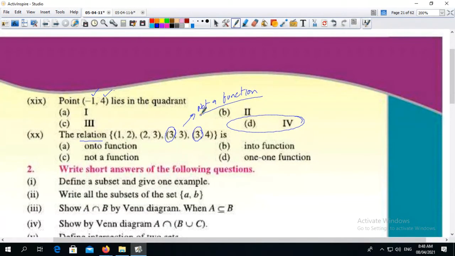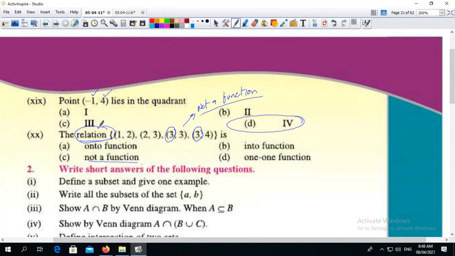The relation is onto function, into function, not a function, or one-one function. The option is not a function, because here it's called a relation and the answer is not a function.